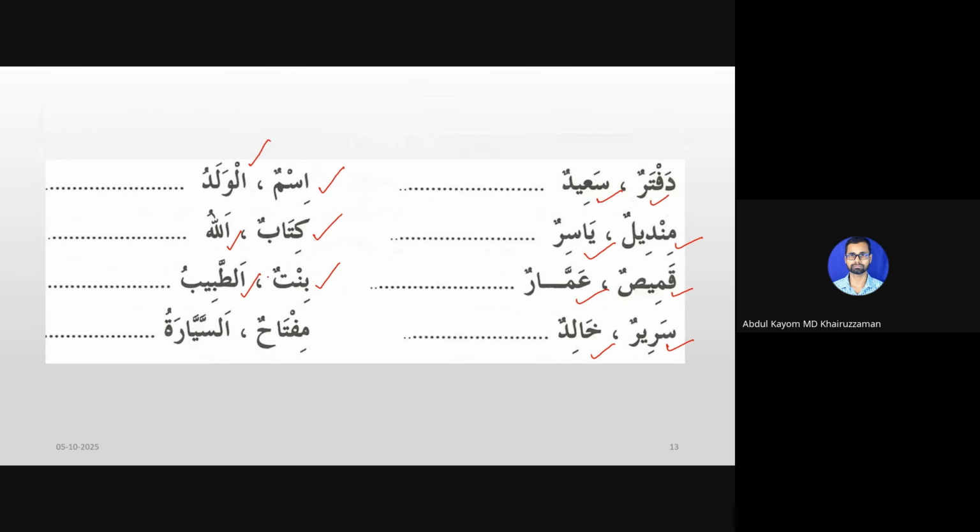So we say Bintu Tabibi, the doctor's daughter. Miftahun as-sayyaratu: miftahun means key, as-sayyaratu the car. To say the key of the car, we say Miftahu sayyarati. Is it clear?